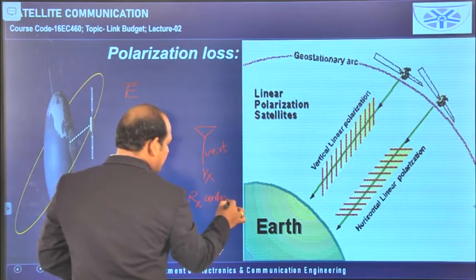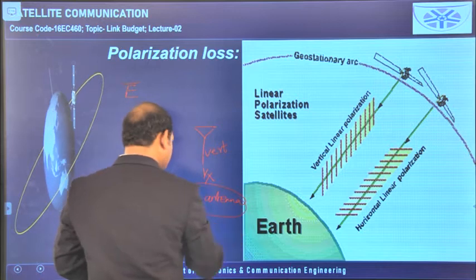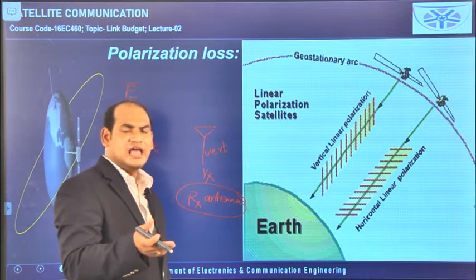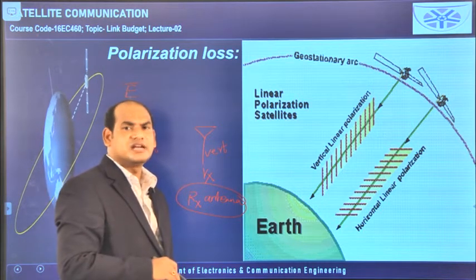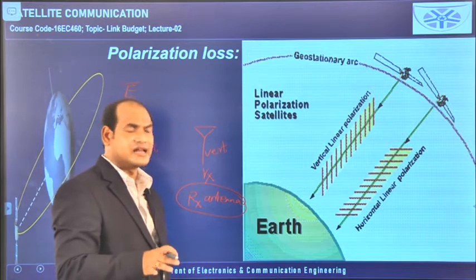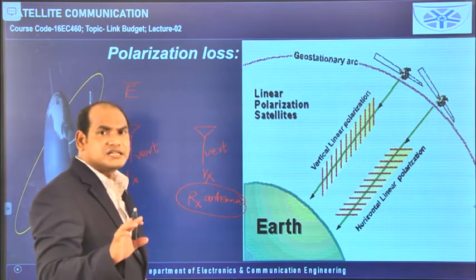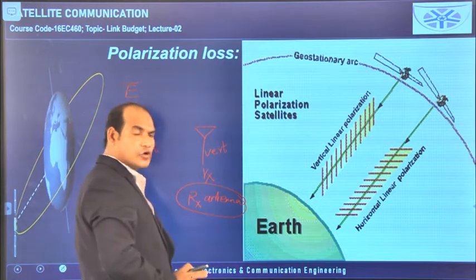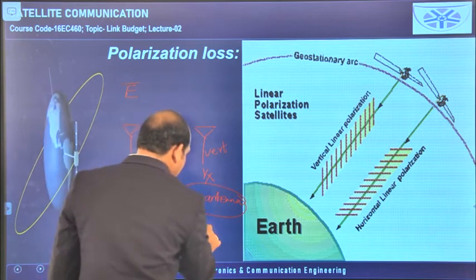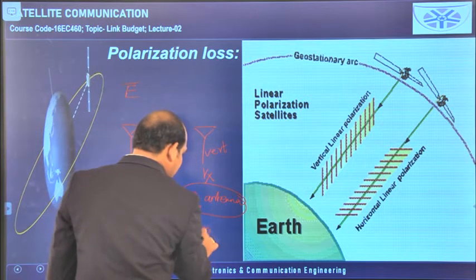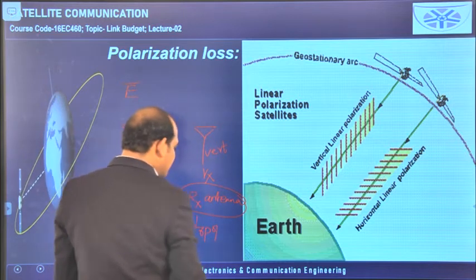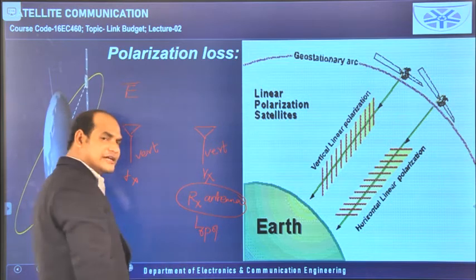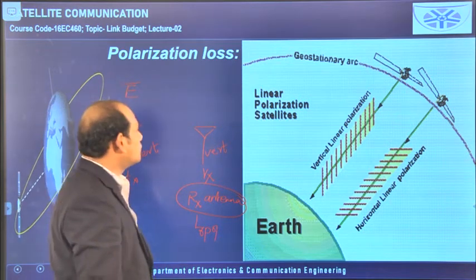This is one of the important points you have to remember. The feeder losses we have considered for both the transmitting antenna and the receiving antenna. Antenna depointing losses we have considered for both the transmitting antenna and the receiving antenna, but this polarization loss we are considering only for the receiving antenna. So remember that one. The loss due to polarization on the receiving side we consider for the receiving antenna. So L_R means receiving side, and the loss is related to polarization.